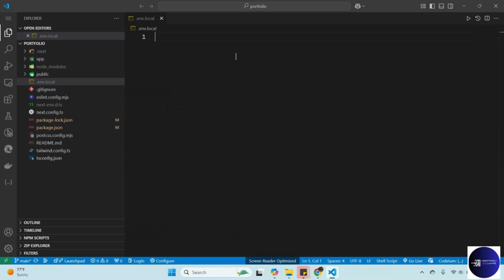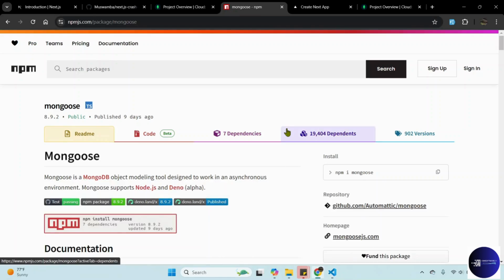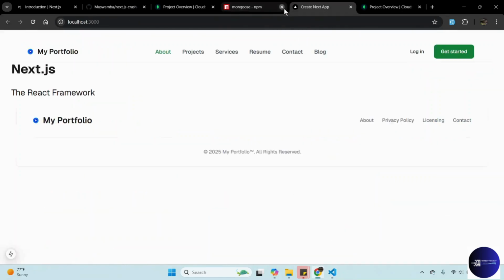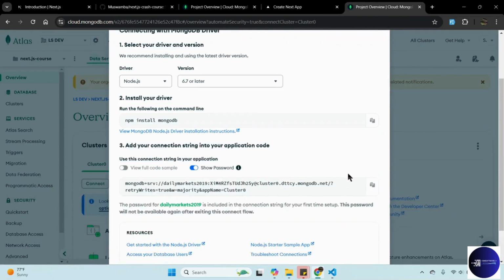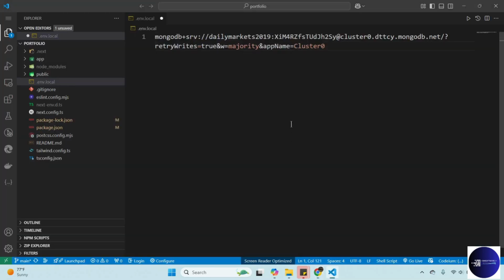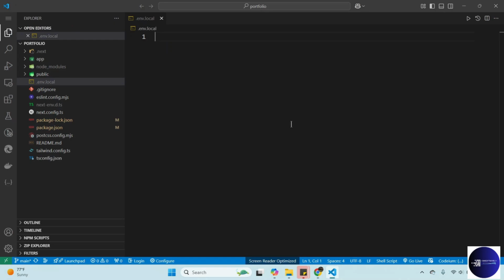So within the file, we need now to copy. You can close this one for now. So go back to our MongoDB. Now we need to copy this connection. So make sure you copy this URI, and then just paste it here. We don't need to paste it like that, but we need to create the variable which we will be using through our application.